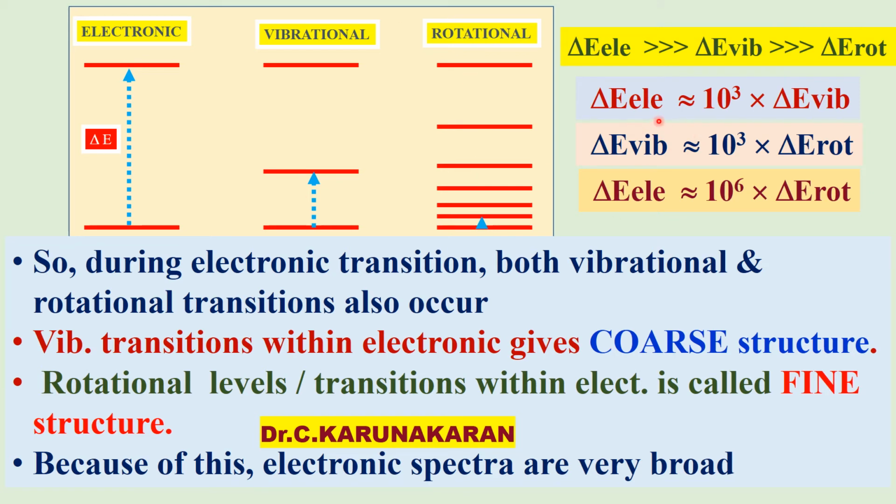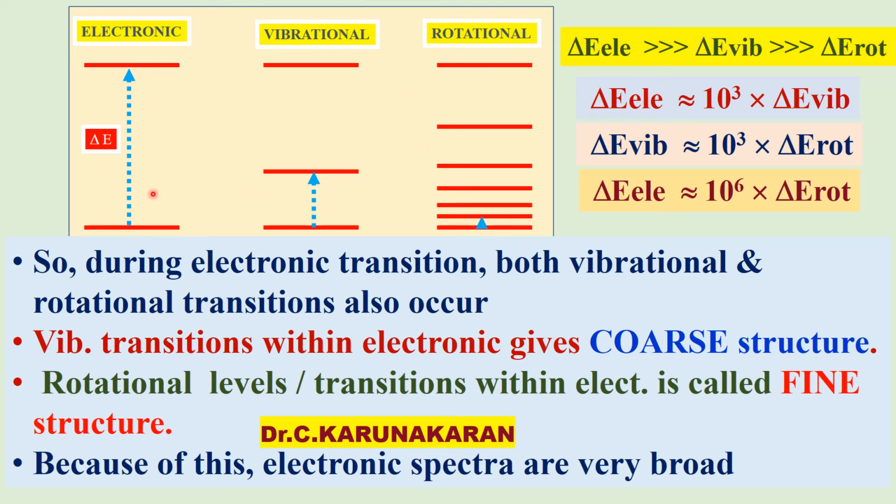So the change in electronic energy is approximately 1000 times delta E vibrational. Similarly, delta E vibrational is approximately 1000 times the change in rotational energy, so the change in electronic energy is 10 to the power 6 times greater than the rotational energy.